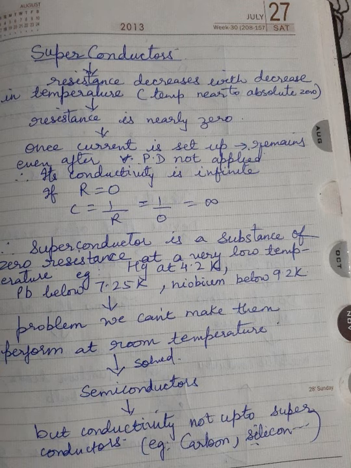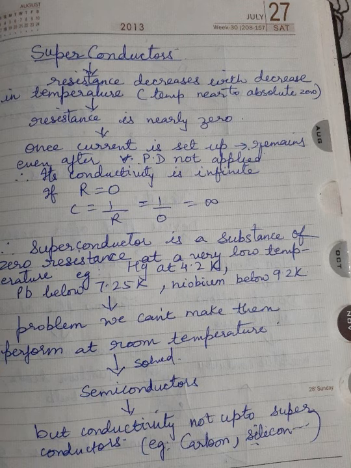Here you just have to set up the current once, and after that, since there is zero resistance, the current goes on flowing. And mathematically also you can prove it. Now see, conductivity means what? Opposite of resistivity or opposite of resistance, correct? Now resistance is 0, so conductance is 1 upon 0, that is infinity. So at 0 resistance, conductance becomes infinity. So it is so nice that we can supply the current even without applying a potential difference.